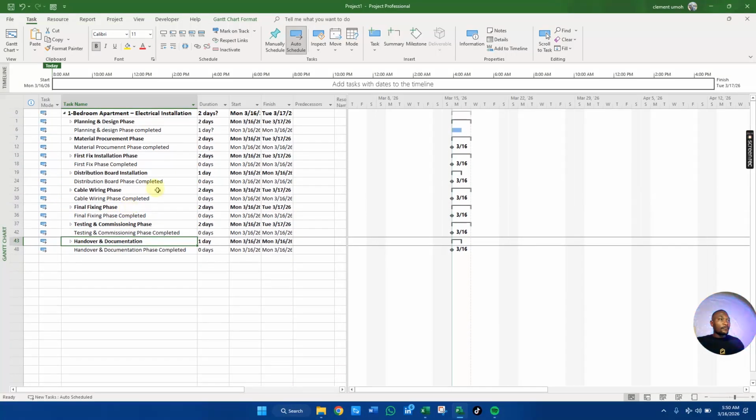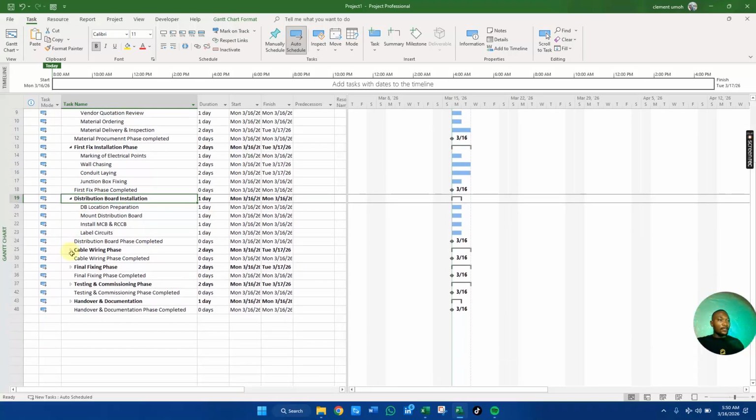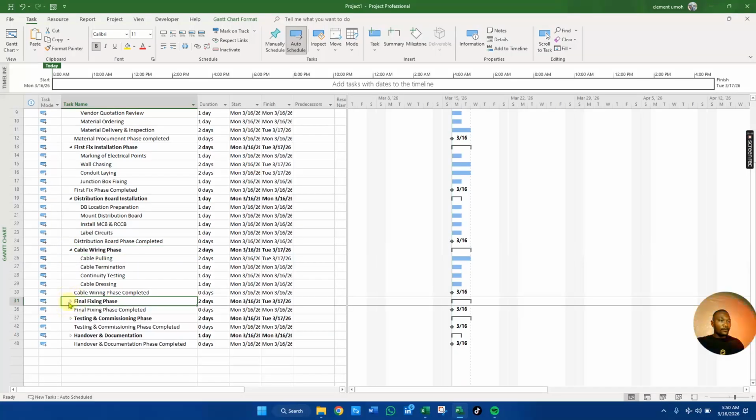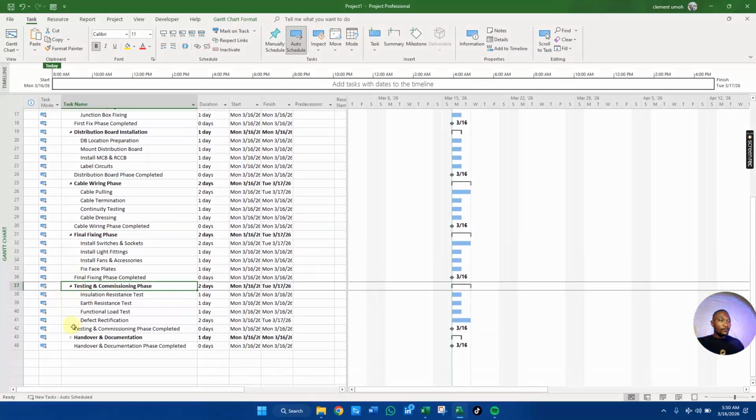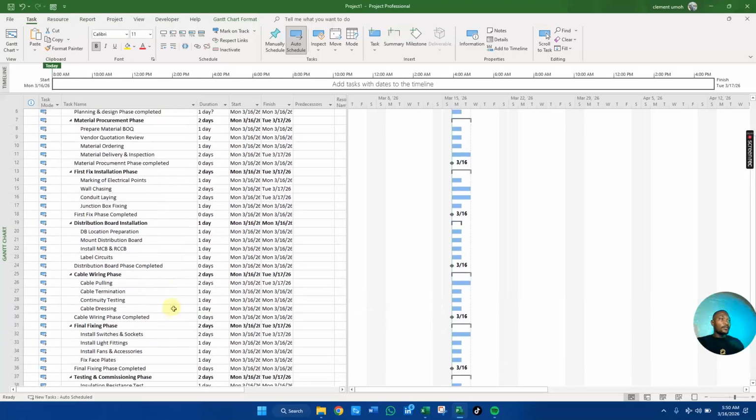Okay, so we have our design phase and the planning and design phase, which is material procurement phase, fixture installation phase, distribution board installation, cable wiring phase, final fixing phase, testing and commissioning phase, handover phase. All right, so since we're done with this one, let's treat our start date and finish date. You understand? Let's do our start date and finish date.